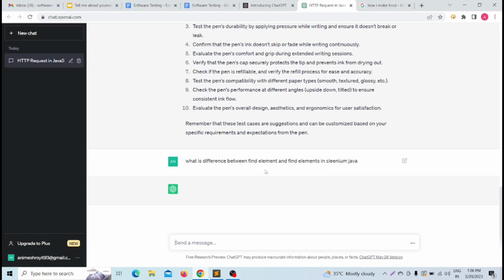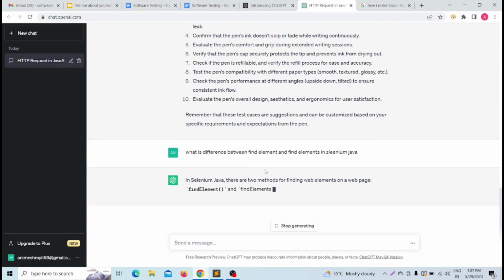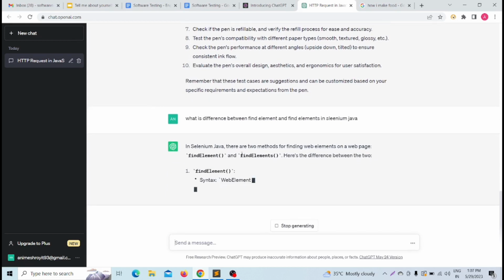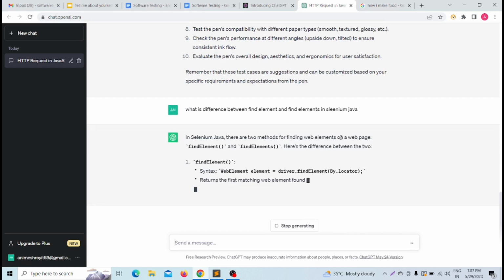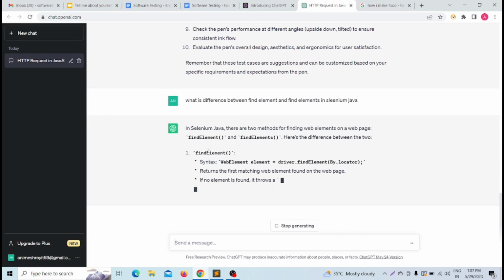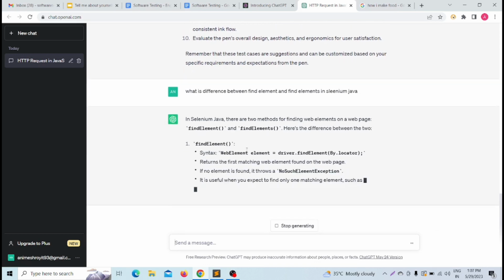ChatGPT will give some answer for us about the basic difference. See, in Selenium Java there are two methods for finding web elements on a web page. One is findElement, and here is the answer given.